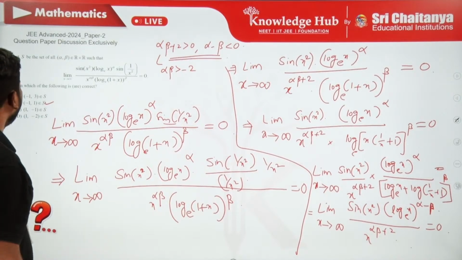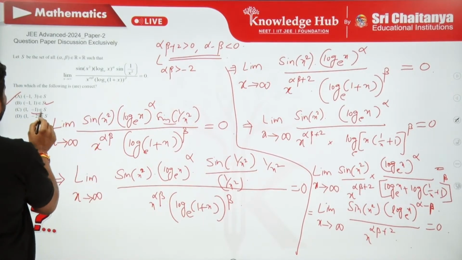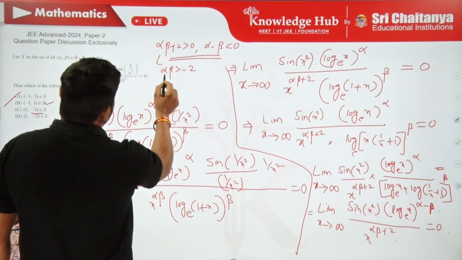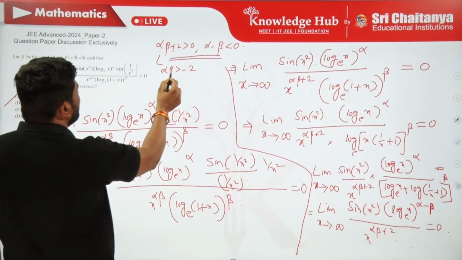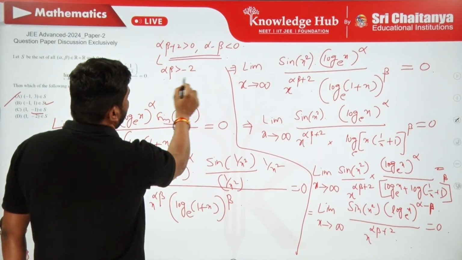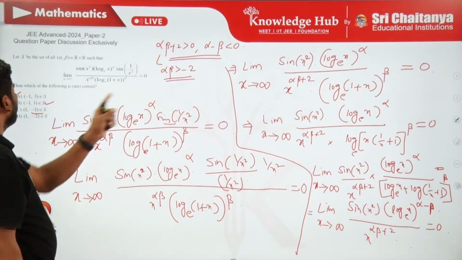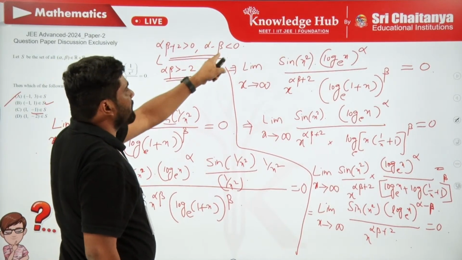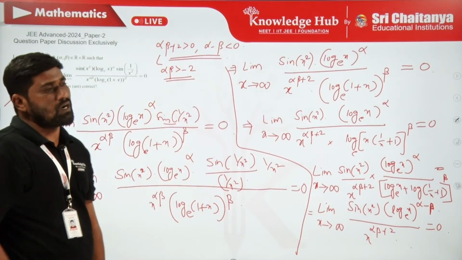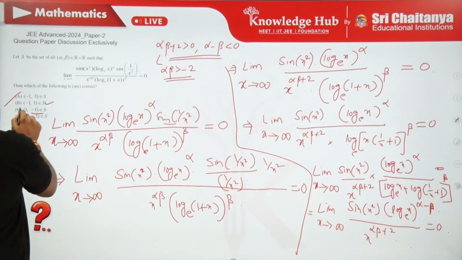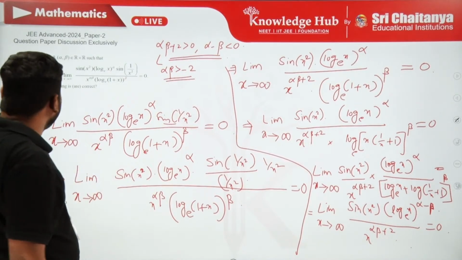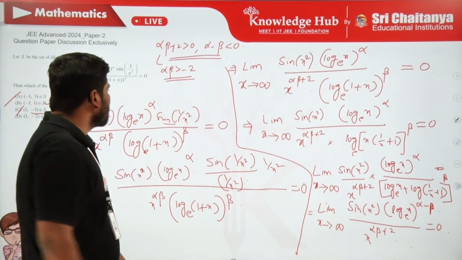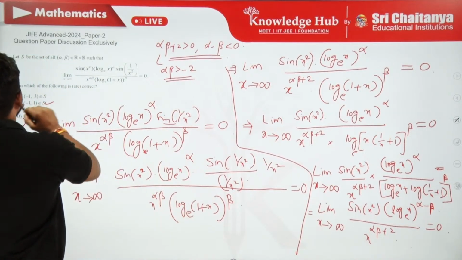Okay, so then what about C? If I choose alpha is 1 and beta is -1, this is going to be -1, which is greater than -2, that is correct only. But whereas if I put alpha is +1 and beta is -1, this is going to be 2, is 2 less than 0? That is wrong. So option C is wrong. And then what about option D? 1 comma -2. Obviously -2 is greater than -2, that is actually wrong. So the only right option is going to be B.